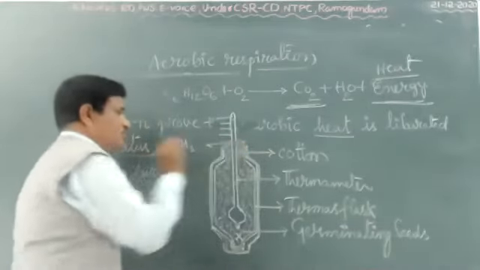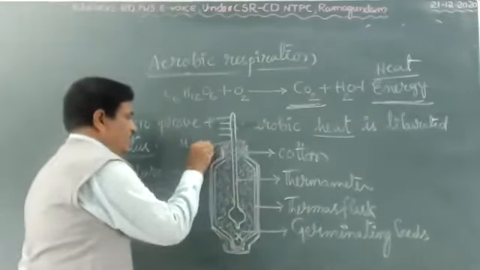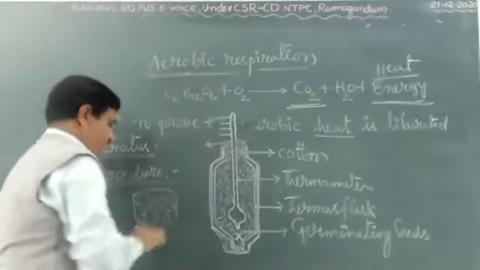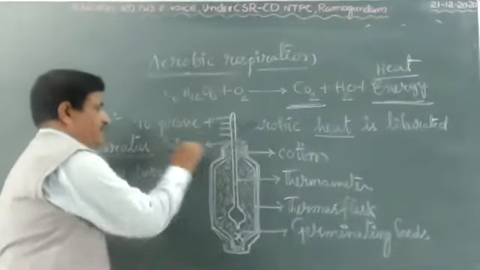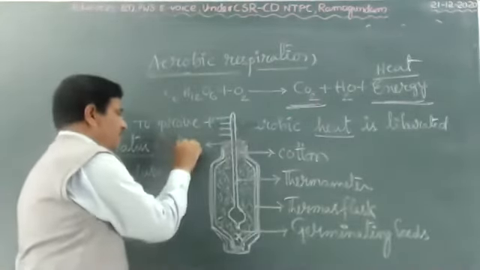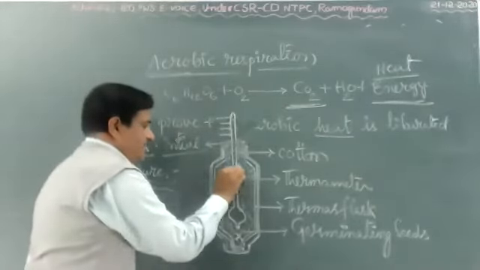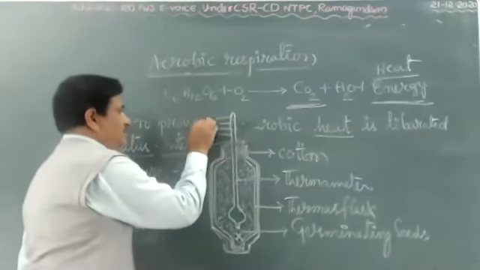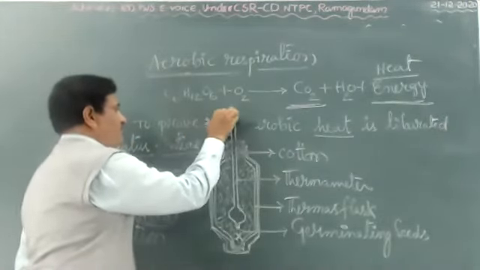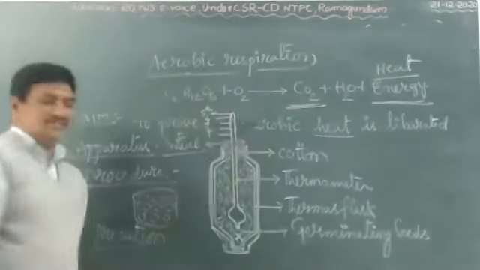Cotton అంటే దూదితో ముయ్యండి, cotton plug. And the initial reading, you note down. Every 1 hour, after every 1 hour, first hour, second hour, third hour, fourth hour, fifth hour, you collect 5 readings.